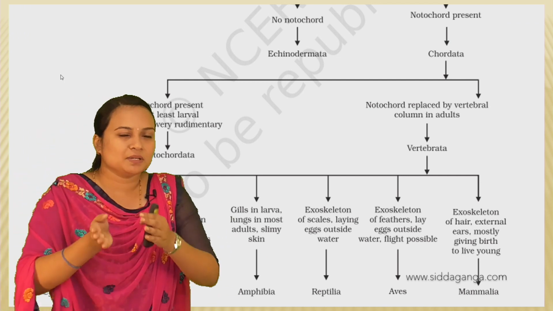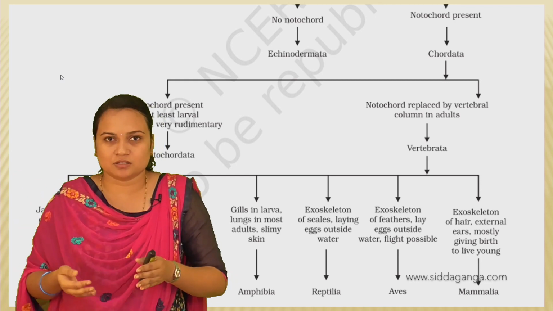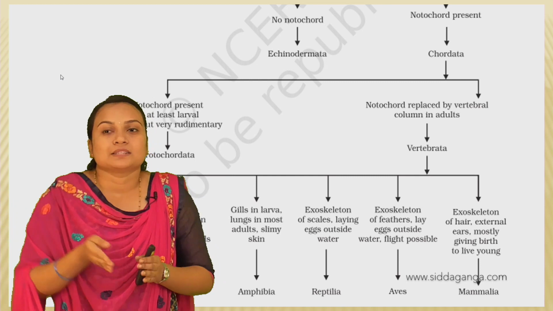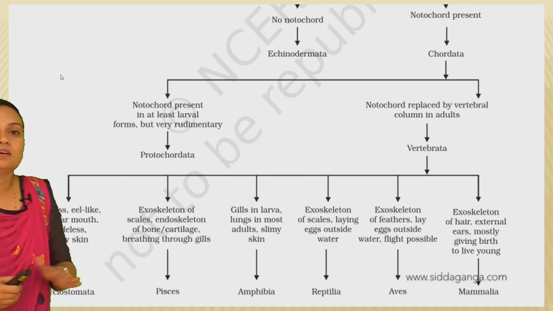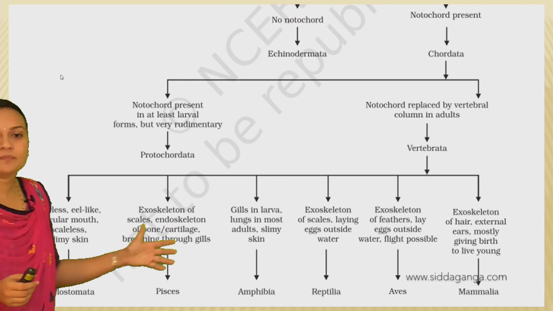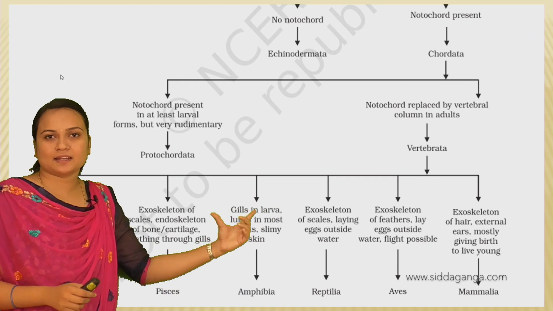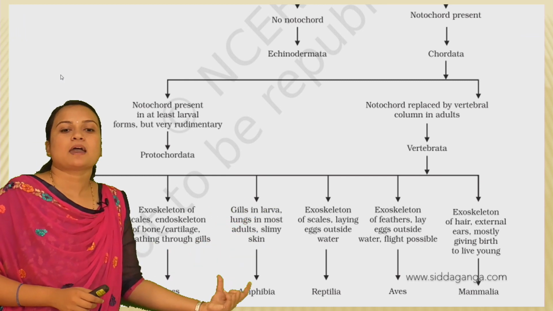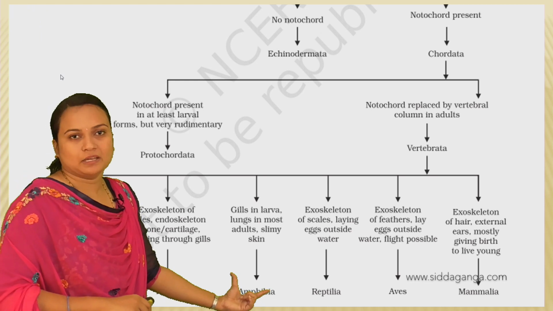Some have moved away from those primitive characters, so they take a diversion, and some do not. They continue the same characters, and some take a diversion. And the organisms which have these characters are grouped under Amphibia. They are grouped under amphibians.